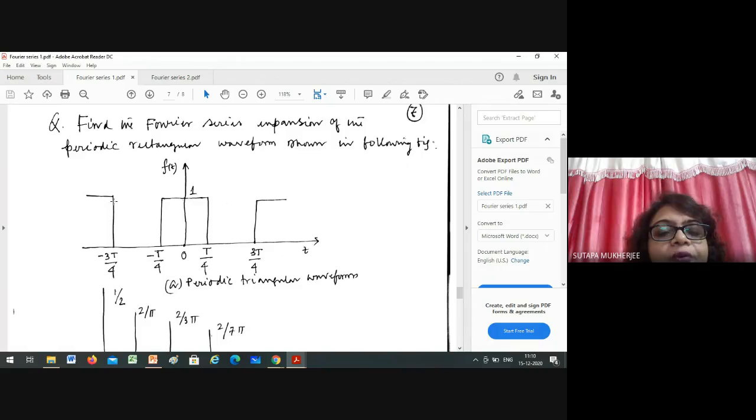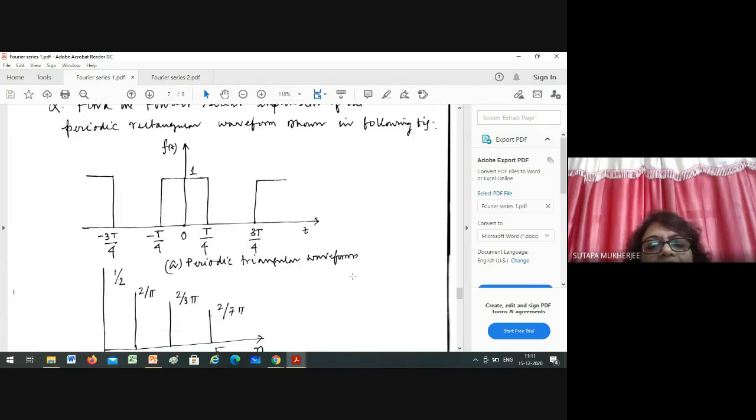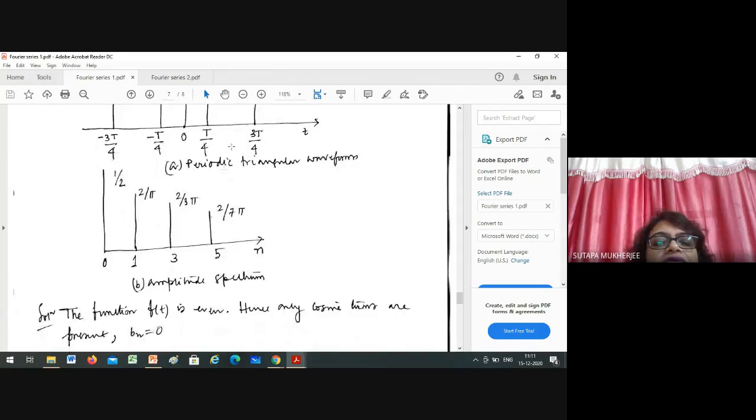First, you carefully notice this picture, this waveform. At the 0 point, what is the value? 1, right? So minus T by 4 to T by 4. Then after minus T by 4 the value is 0 and after plus T by 4 the value is 0. So within that period, at the point 0 the value is maximum, that is 1. This is a periodic wave. This is not a triangular wave.